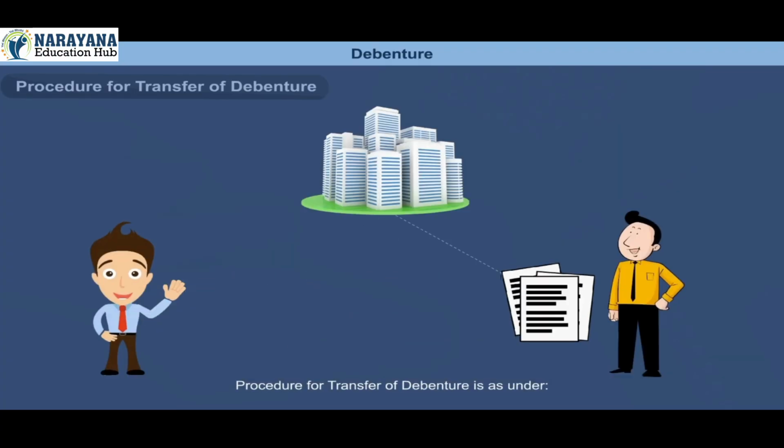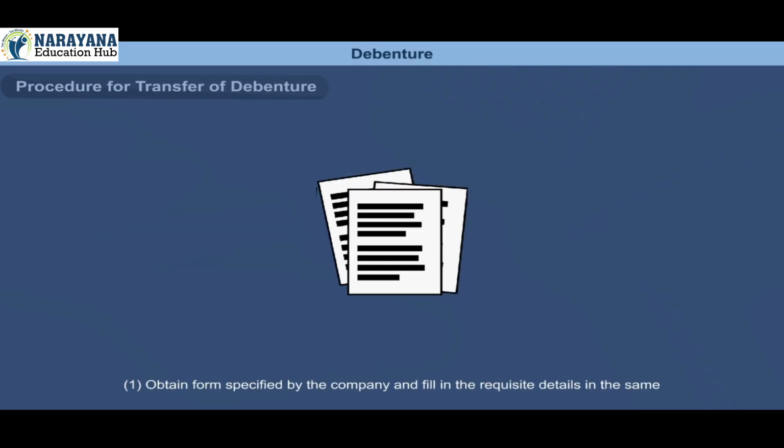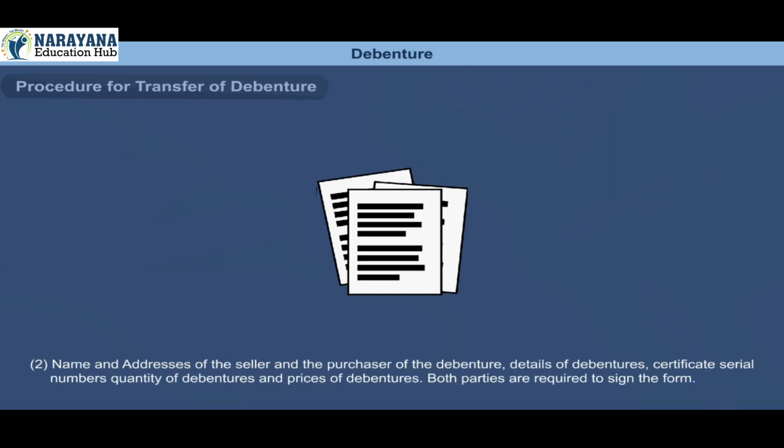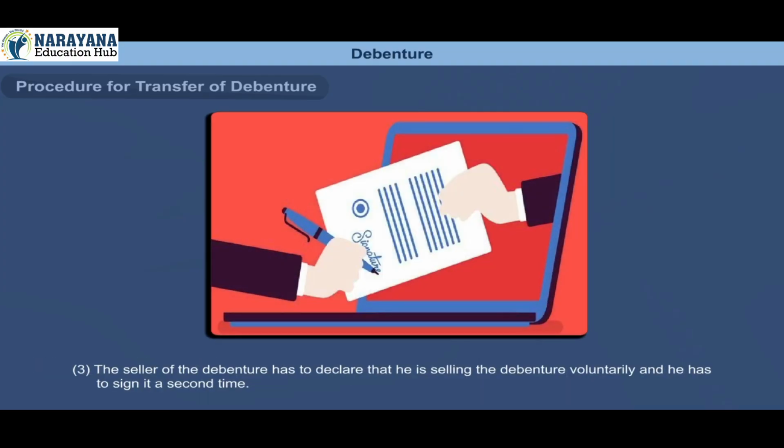6. Procedure for transfer of debenture. Procedure for transfer of debenture is as under. 1. Obtain form specified by the company and fill in the requisite details in the same. 2. Name and addresses of the seller and the purchaser of the debenture, details of debentures, certificate serial numbers, quantity of debentures and prices of debentures. Both parties are required to sign the form. 3. The seller of the debenture has to declare that he is selling the debenture voluntarily and he has to sign it a second time.